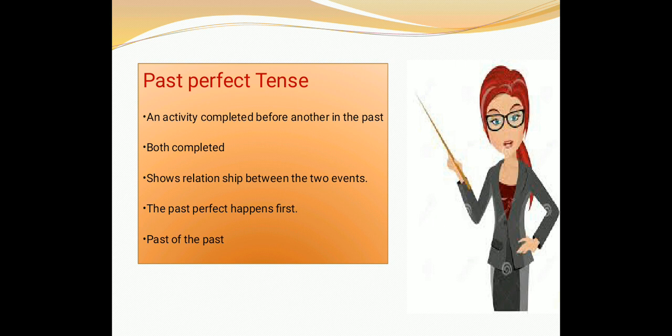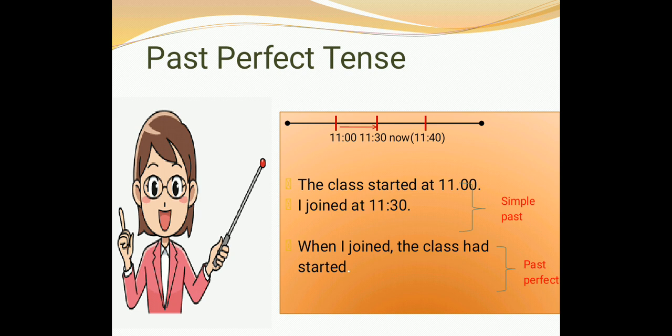This tense is sometimes called past of the past. Let me explain why. To be clear, let's look at this timeline. Suppose 11:40 is now and everything before that is in the past. If we look at the sentence, the class started at 11, I joined at 11:30. Right now, this is not past perfect. These are just two separate sentences in the simple past. But we are now going to connect them in a shortened way. Let me show you. When I joined, the class had started. This is past perfect tense.